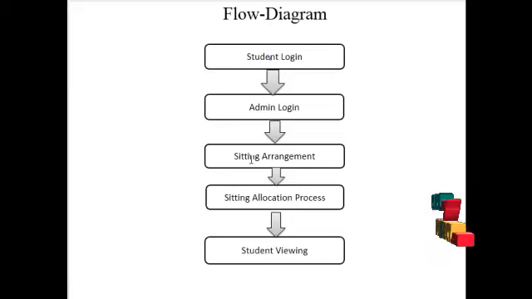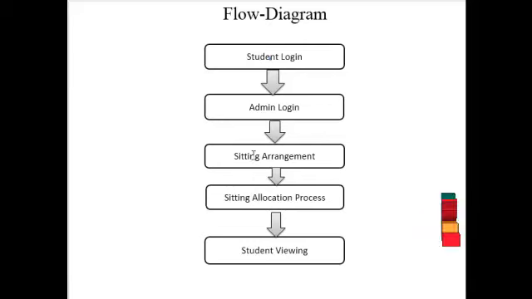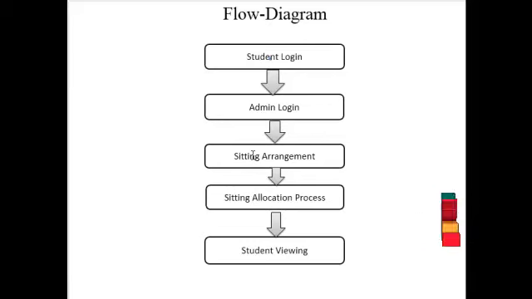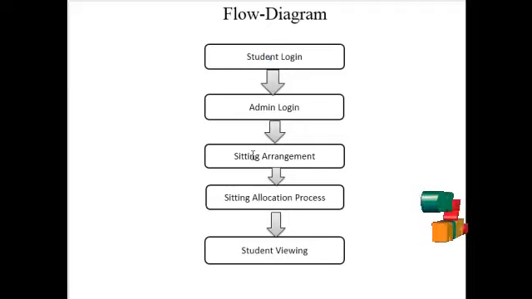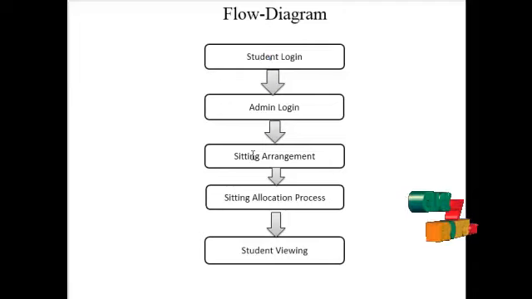It can allocate the seating arrangement for a one-dimensional or two-dimensional array formation. Once the seating allocation process is completed, the admin can measure the number of rows and columns in the room, how many students are writing the exams, and how many departments are involved in the process. It can measure and calculate the student information.